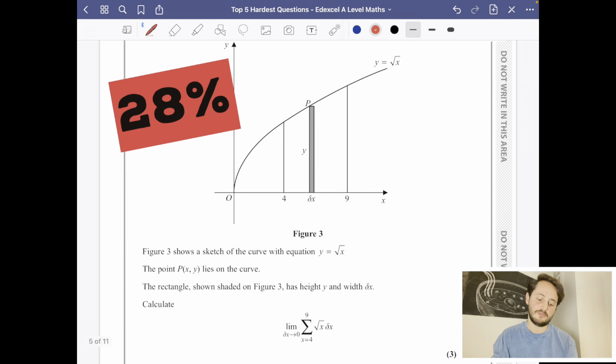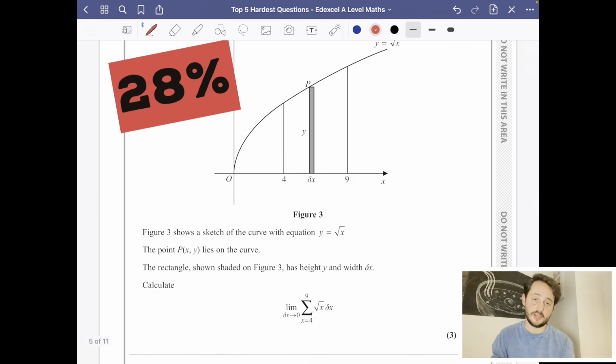And it says here that figure 3 shows a sketch of the curve with equation y equals root x. The point P(x, y) lies on the curve. The rectangle shown shaded on figure 3 has height y and width delta x. And then suddenly they're asking you to calculate the limit as delta x approaches 0 of the sum of root x delta x from x equals 4 to 9. So what's actually happening here is this is the discrete version of integration. It's actually saying this little bit that we've got written down here, root x delta x, is representing this rectangle that we have here.